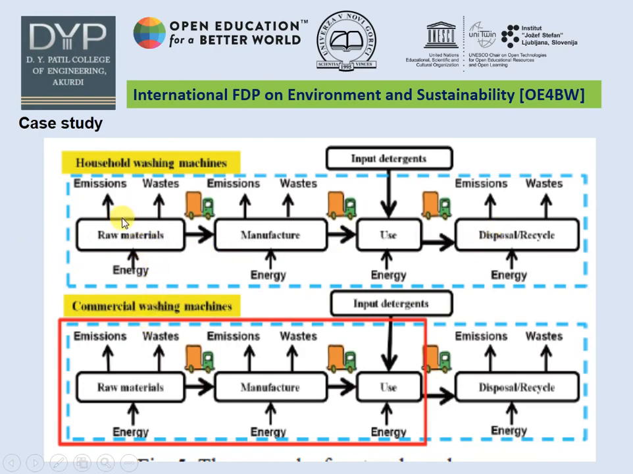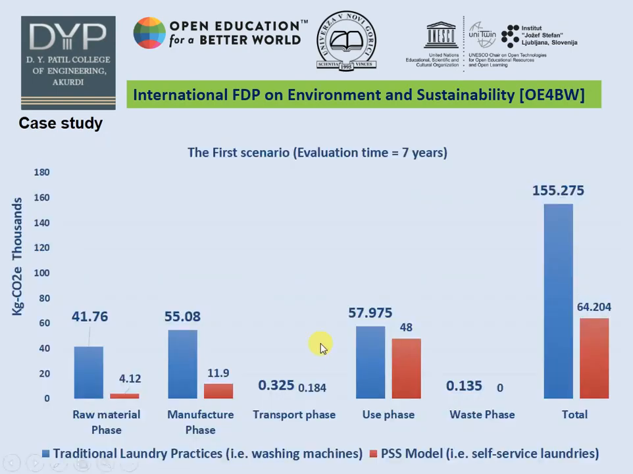These are the stages for both washing machines. Raw material extraction and transport to the manufacturer make up the raw material phase and manufacturing phase. From manufacturing come the transportation phase, usage by the customer, and lastly the disposal or recycling. In every stage there is some input energy, and the output is emission and waste. All these stages are common for both washing machines. So the household washing machine is compared with the PSS model.